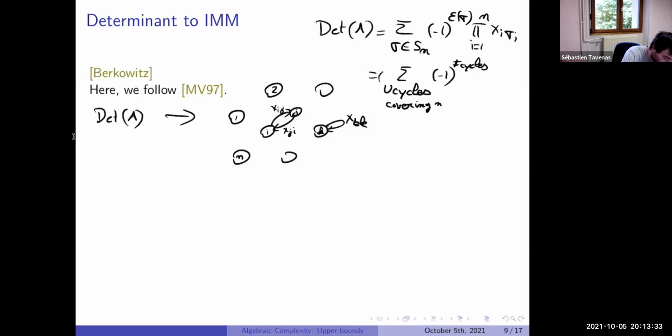I think it's minus one to the n, I didn't check. I think we have to add minus one to the n here. And sigma of i, the next element, is the element after i in the cycle. Let's call it C of i.